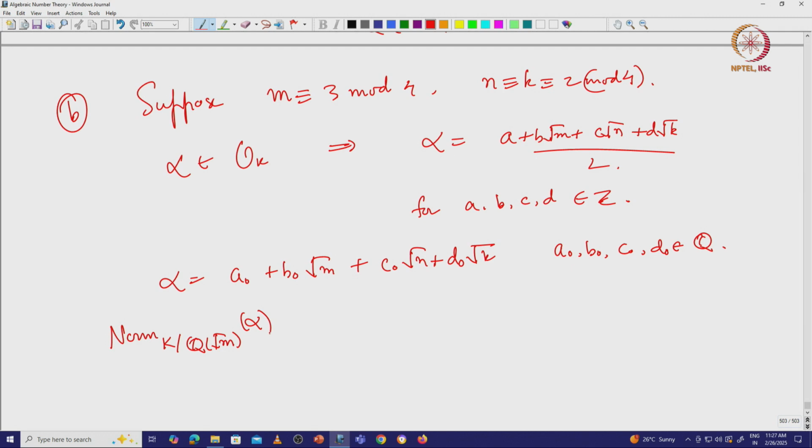What is this? This is an automorphism that fixes square root of m, but takes square root of n to minus square root of n and square root of k to minus square root of k.